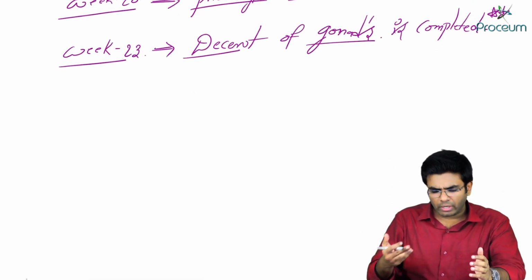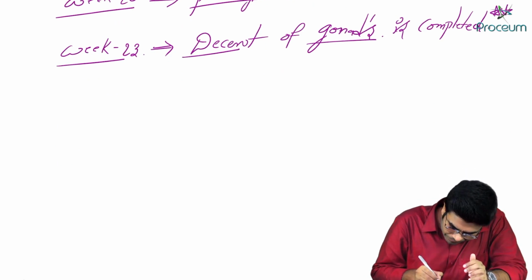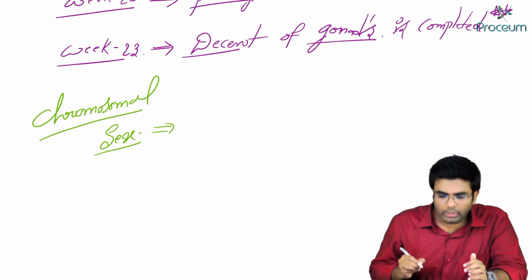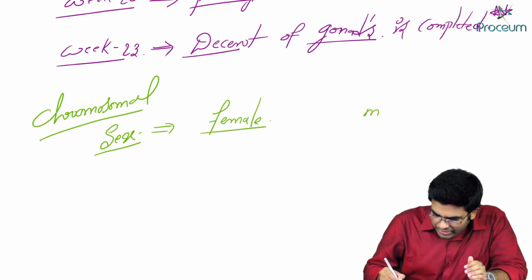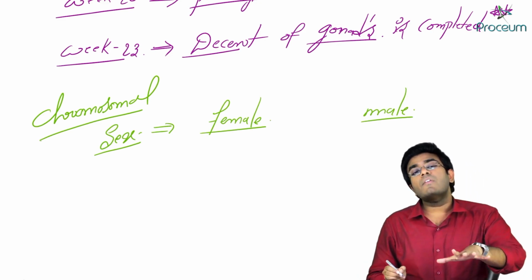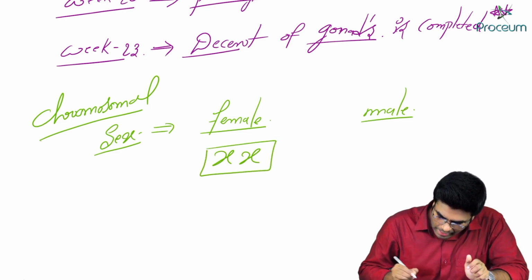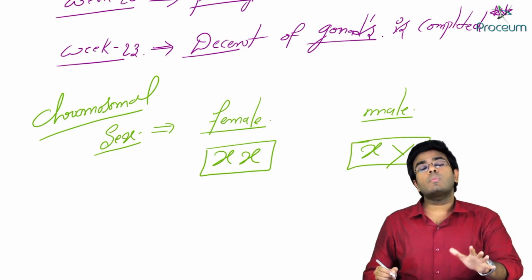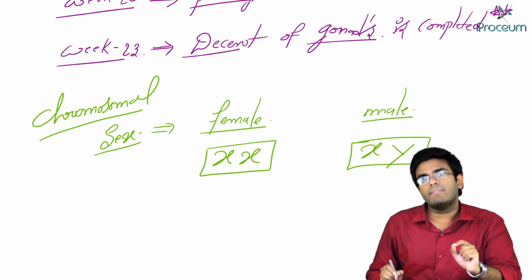Okay, so after this, let's see about the different types of sex. Now you will understand it. First, let's discuss chromosomal sex. What exactly do I mean by chromosomal sex? A female can be differentiated from a male with the help of chromosomes. A female will have two X chromosomes and a male will have one X chromosome and one Y chromosome. So this is the chromosomal sex. Chromosomal sex of a female is XX and of a male is XY.